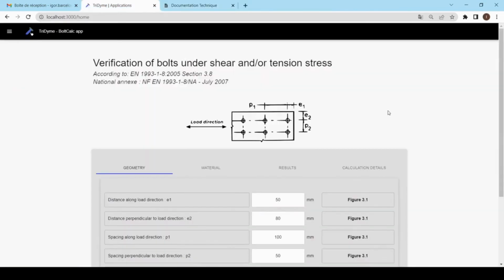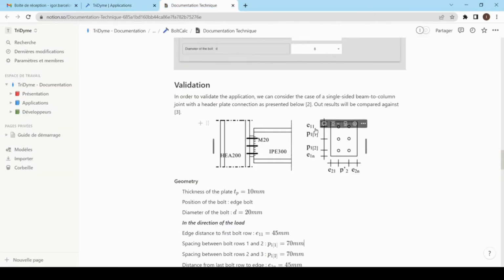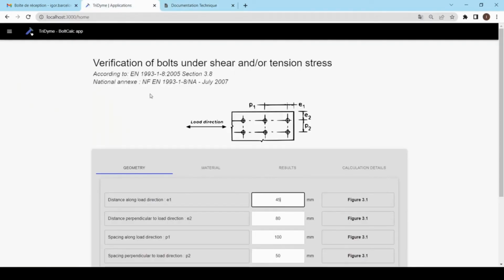Okay, back to our application, we can begin our first example. So we can start by defining the geometry, of course. So here E1, the distance along load direction is 45 millimeters, like this one here. Okay. E2 is equal to 50 millimeters, 50.